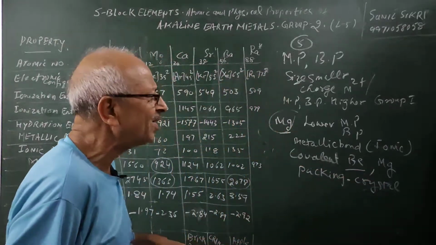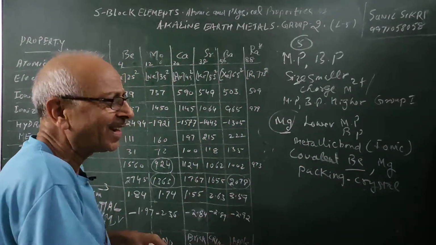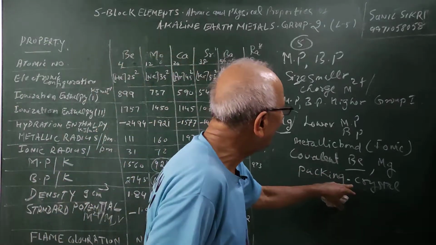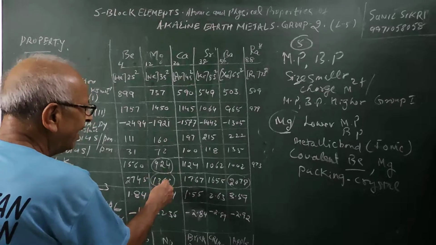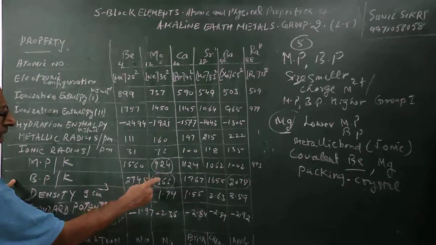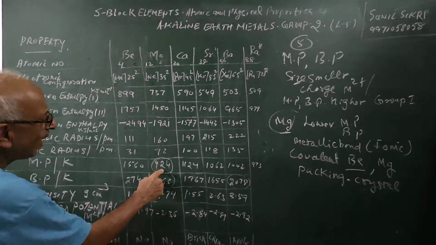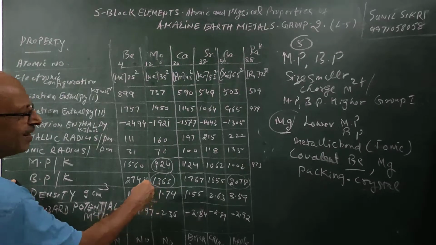But in the case of magnesium, there is some covalent character and some ionic character, and therefore we find that it shows an exception and has very low melting and boiling point. This is an important point which we have marked here. As you will see in the books, the melting point of magnesium is 924 Kelvin and the boiling point is lower as compared to the others.